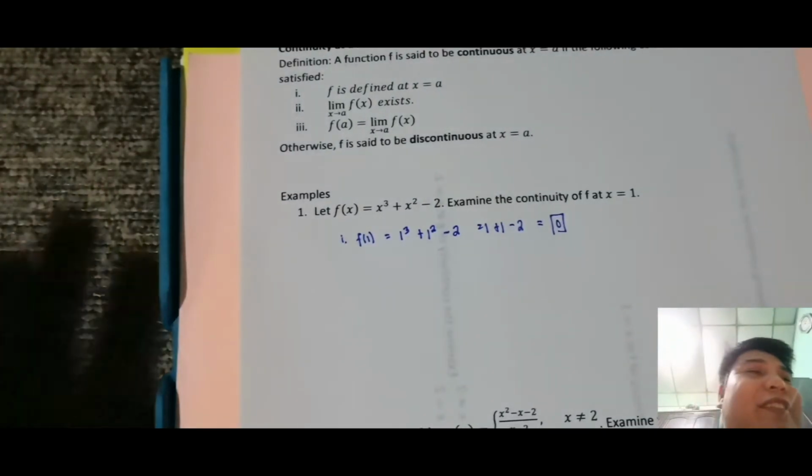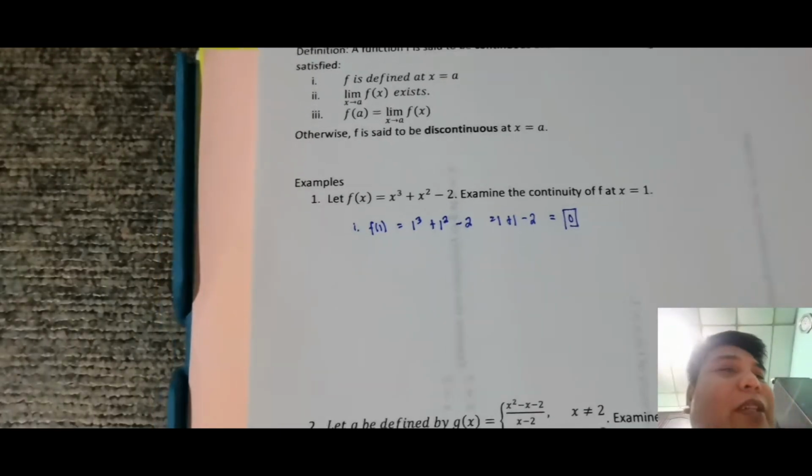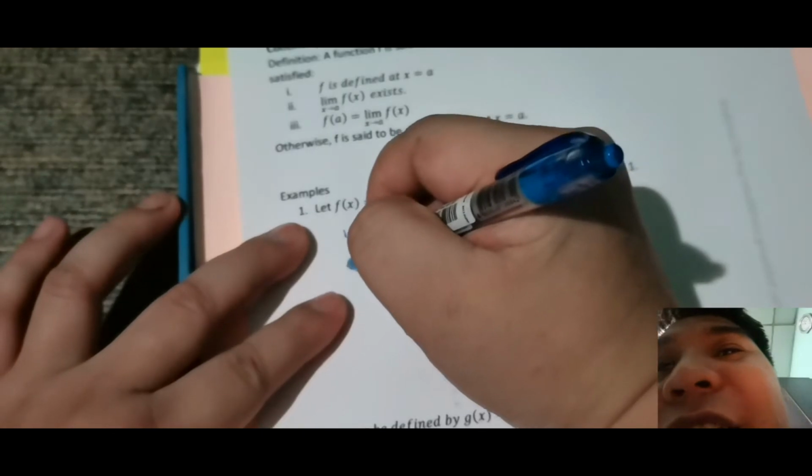So, calculate nga. Hindi, joke. Pag kinalculate mo pa yan, bobo ka. Okay, so, for number 2, may issue ka sa sarili mo.